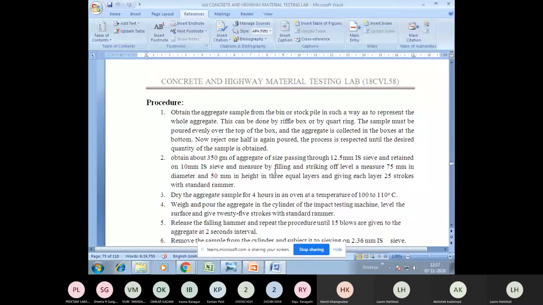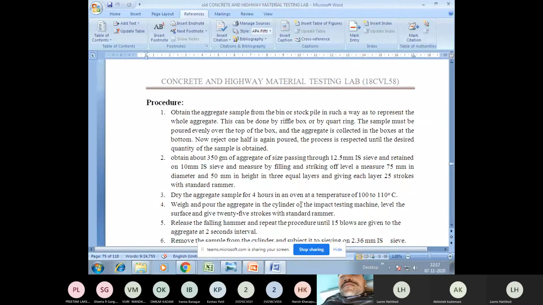Now, after taking those aggregates, a standard mold will be given to you. Whatever mold I have shown you in the equipment is the equipment mold. One more standard mold is given to you, called the measuring mold. In that measuring mold, you need to fill the completely oven dried aggregates in 3 layers, and you will be given one tamping rod of 10 mm diameter. Each layer should be tamped around 25 times. After 25 strokes, 3 layers should be filled and leveled.